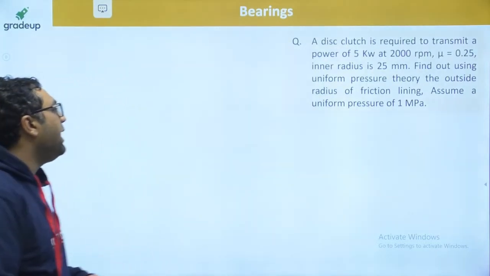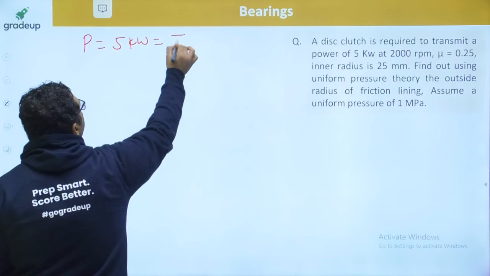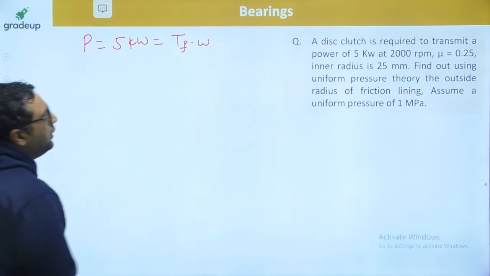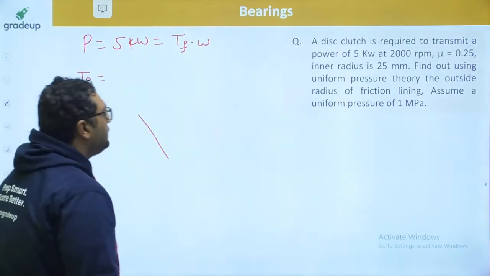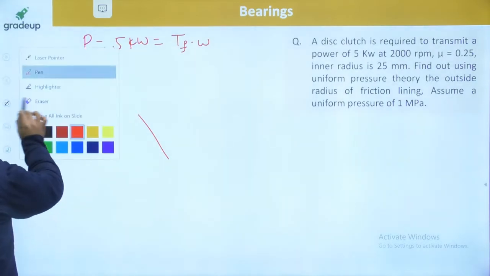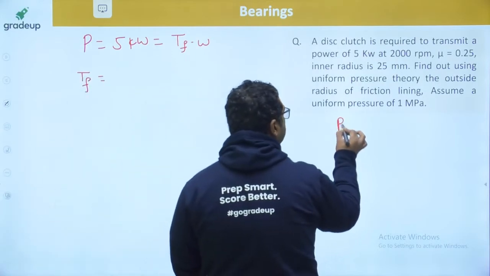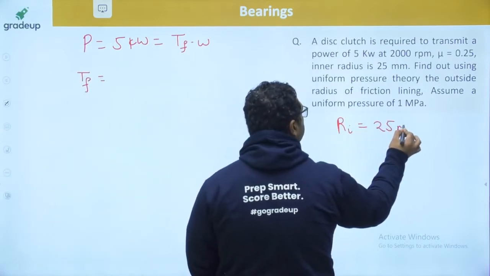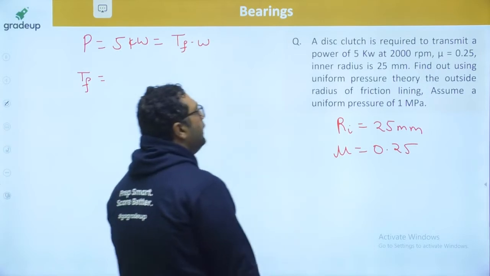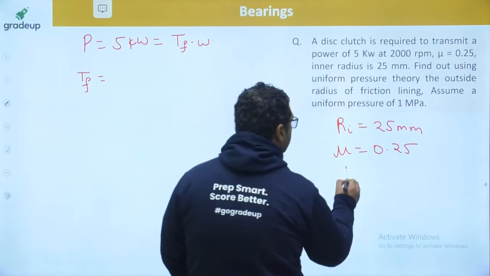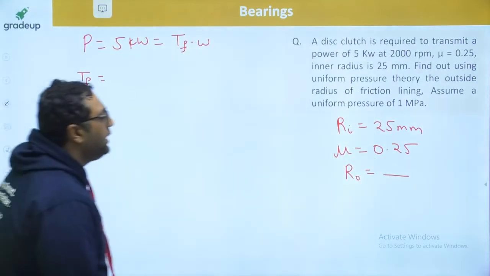A disc clutch is required to transmit a power of 5 kilowatts. You can write it as TF into omega, and from that you can find out the frictional torque. The inner radius is given as 25 mm, and you need to find out the outer radius. Pressure is again given to be uniform.